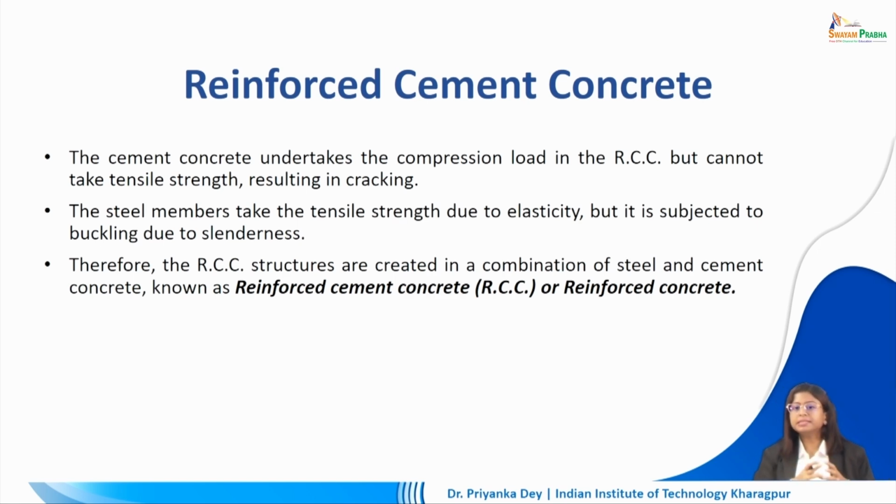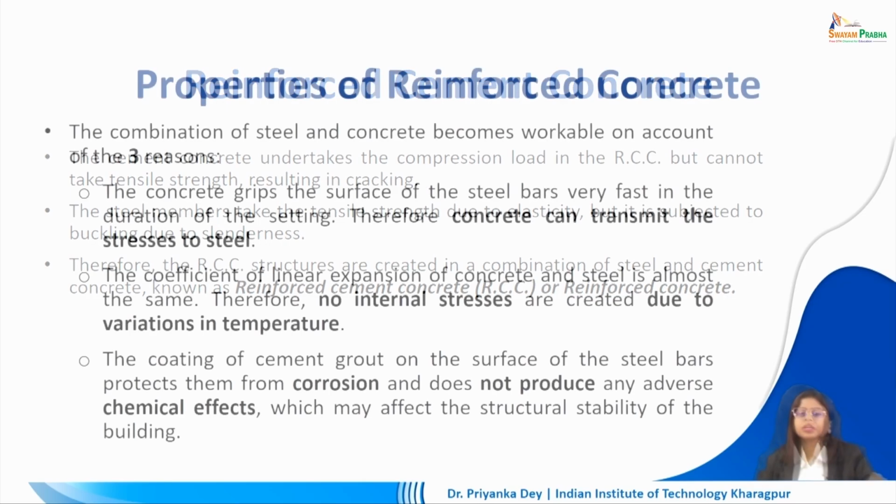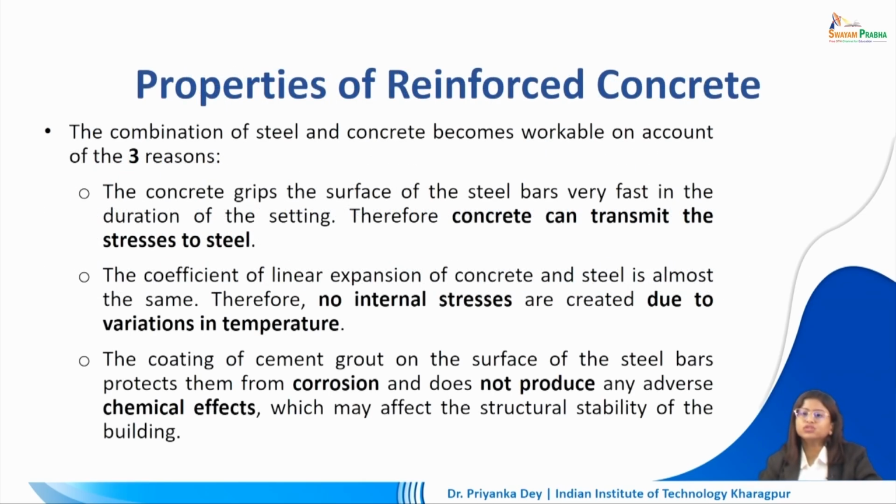So we are mixing steel and cement concrete because of their inherent properties. When put together, they are able to deal with both compression and tension. The combination of steel and concrete becomes workable on account of three reasons. The concrete grips the surface of the steel bars very fast in the duration of the setting. Therefore, concrete can transmit the stresses to steel.